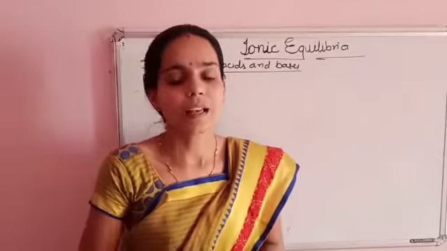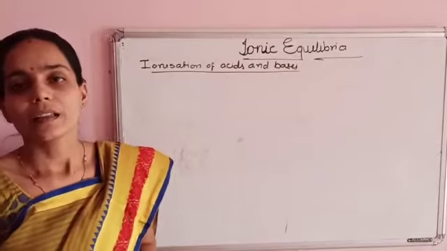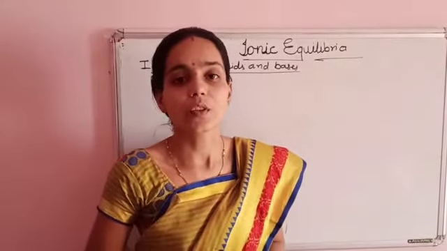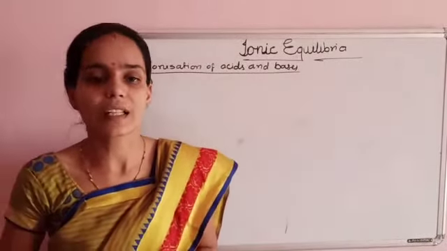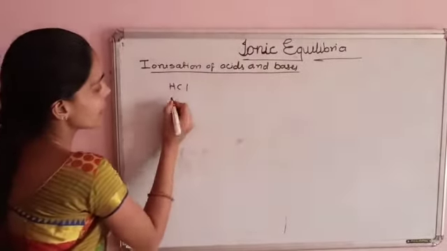Ionization of acids and bases. Acids and bases are classified into strong acid, strong base, weak acid, and weak base. Strong acids and strong bases almost completely dissociate in water, for example, HCl and NaOH.